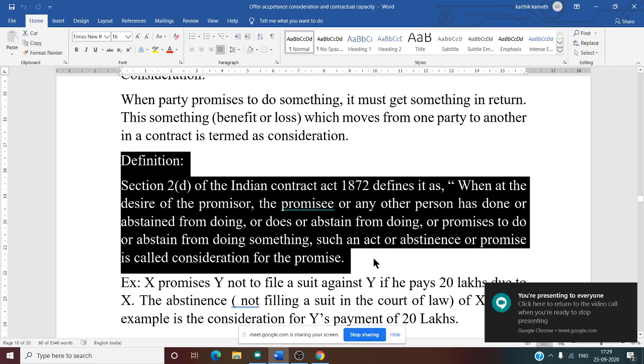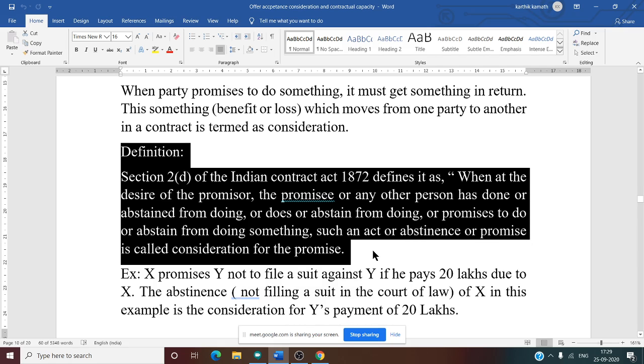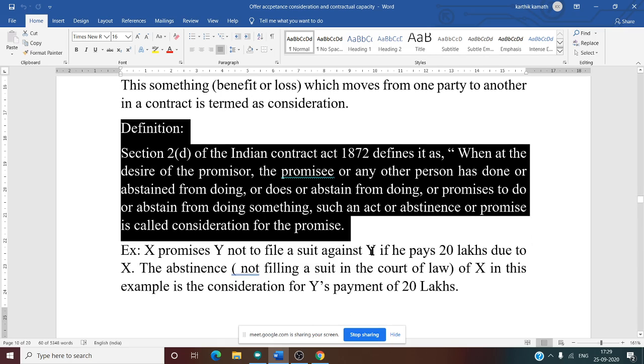So now the promisee or any other person has done or abstained from doing. Abstain means to restrict oneself from doing a certain act. Or promises to do or abstain from doing something. Such an act or abstinence or promise is called consideration for the promise. So now we can see the example here.